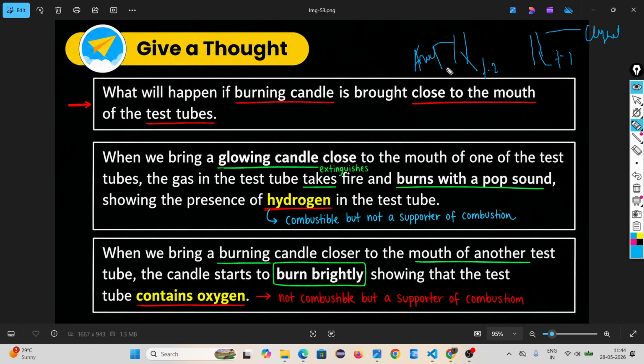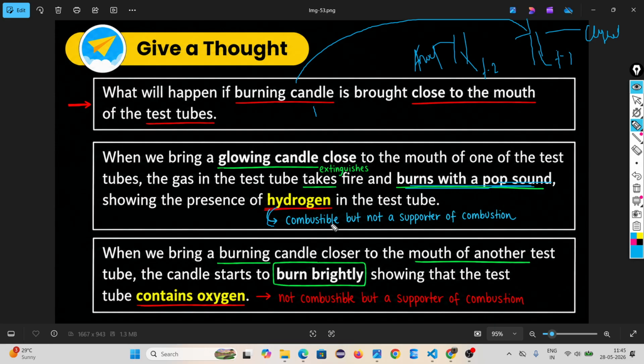To know which gas is evolving, when you take a burning candle near the cathode, you will hear a pop sound, and the fire goes down.